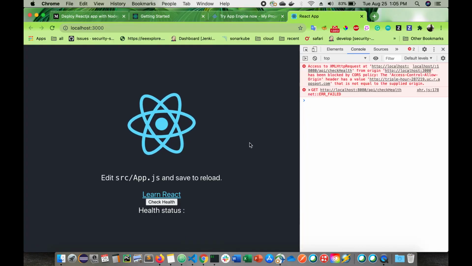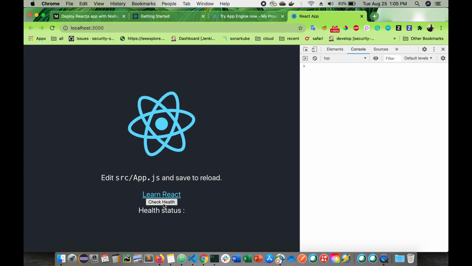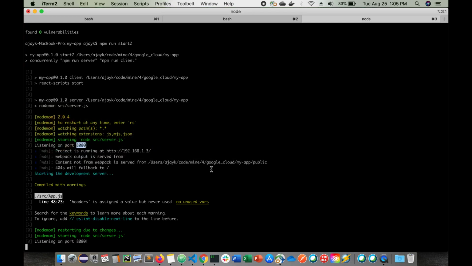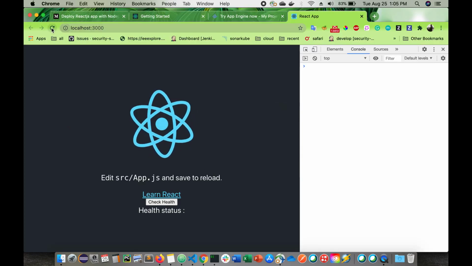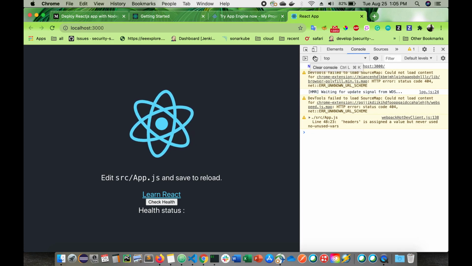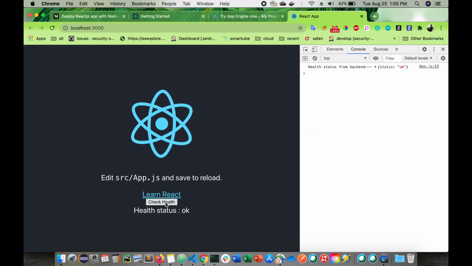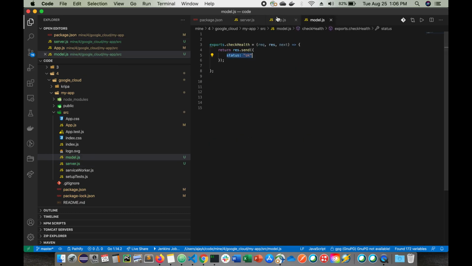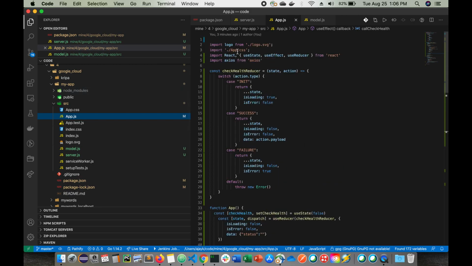The server is started. Now let me clean it, and we will click on check health again. Let me refresh it again. You see the status is okay. This is basically coming from your backend in the model status. So we have set up our Node.js server backend and the ReactJS app, which I showed you. Let's stop this one.